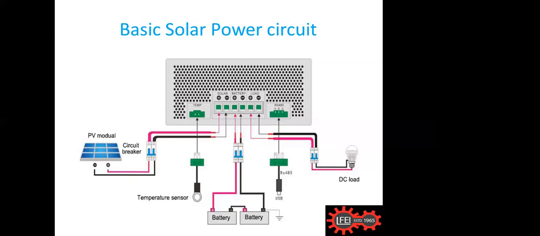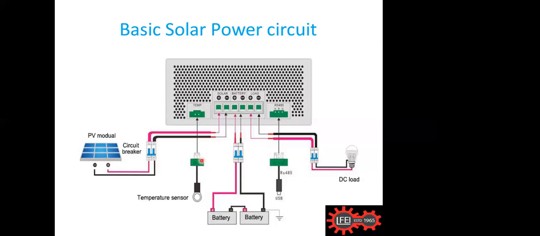See the solar power, I will make it fast because we are running short of time. This is the basic solar. Actually, what is happening is that, from the solar, it is coming through a circuit breaker, it is connected to a charge controller. This is a charge controller.